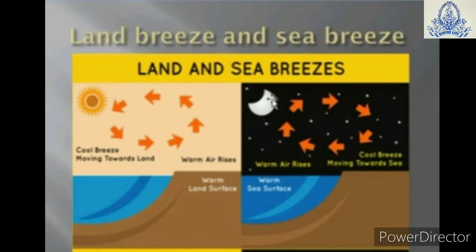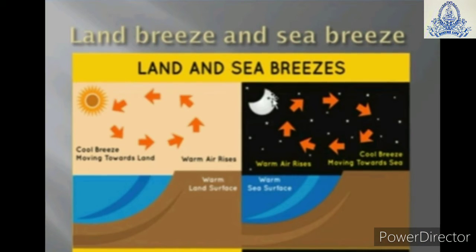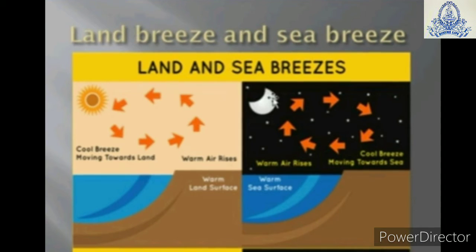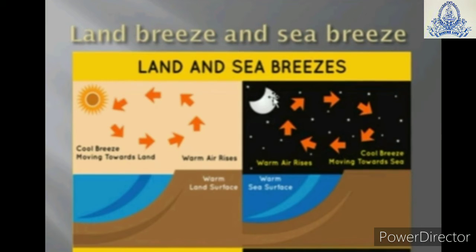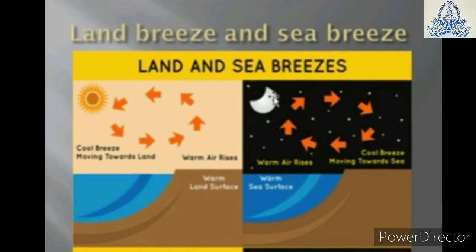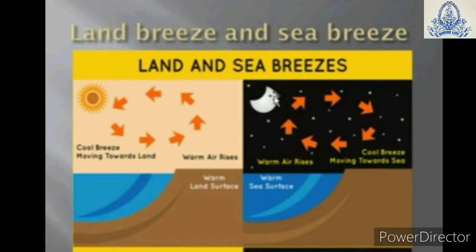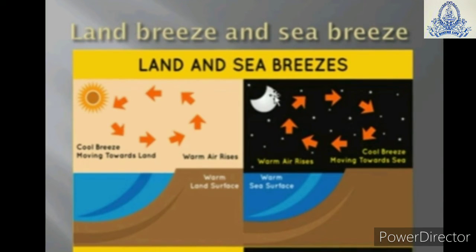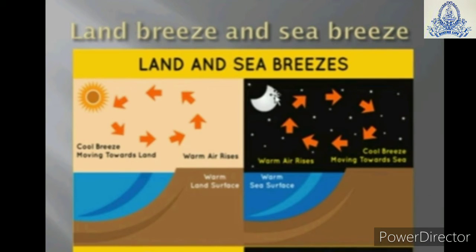Now we will take another topic, that is land breeze and sea breeze. During the day, the temperature of the land rises more rapidly as compared to the sea water. Hence, the air above the land becomes hot and rises up. After that, the cooler air from the sea starts blowing toward the land to take its place. The air from the sea is called sea breeze.